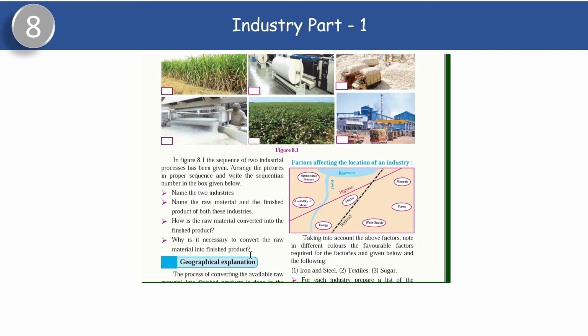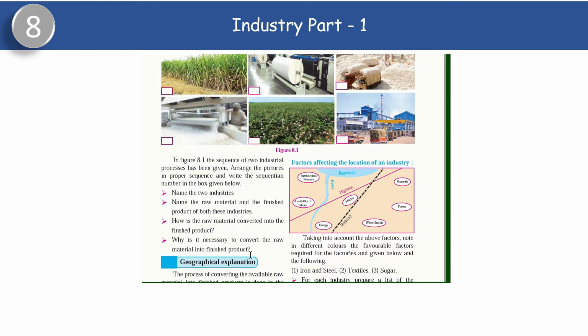First, the sugarcane will go to the industry, it will get processed, and then we'll get sugar. The process of converting the available raw material into finished product is done in the factory. This process takes place in factories.